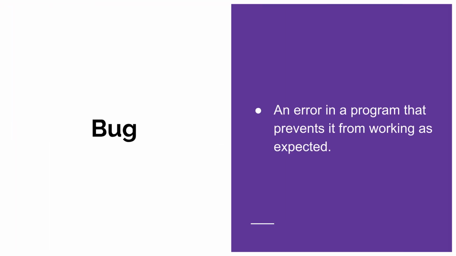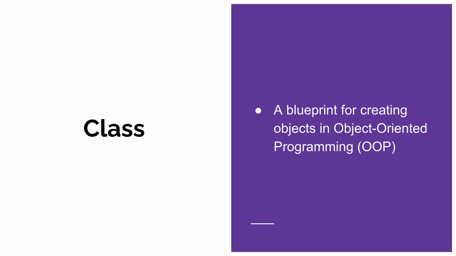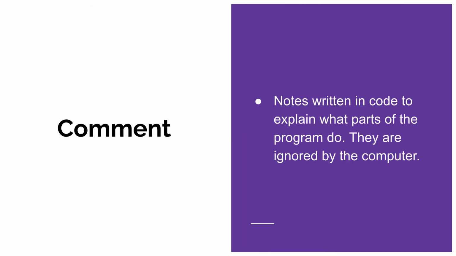A bug refers to an error within a program that causes it to behave unexpectedly or fail to perform its intended task. A class acts as a blueprint. It provides the structure for creating objects, which is a core concept in object-oriented programming. Comments are notes written directly within your code. They help clarify what specific sections do and are completely ignored by the computer during execution.